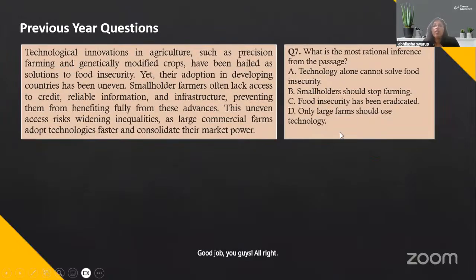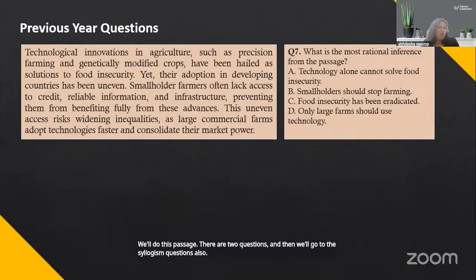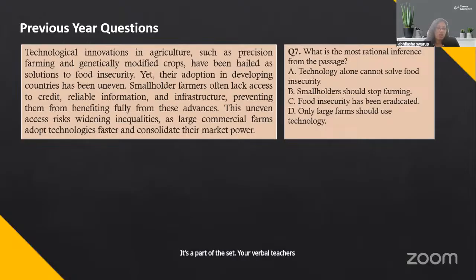All right. Next passage. We'll do this passage. There are two questions, and then we'll go to the syllogism questions also, which are part of this set. Your verbal teachers will teach you syllogisms also. I'm waiting for some answers.